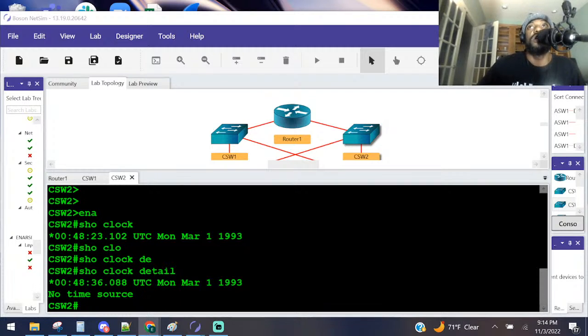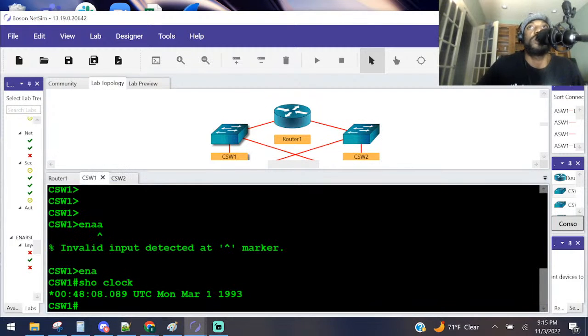Anyway. A few moments later. On CS1, this guy on the left. I'm gonna make sure I do that this time, right? Configure NTP to synchronize the time through router 1, through router 1's FA00 interface.